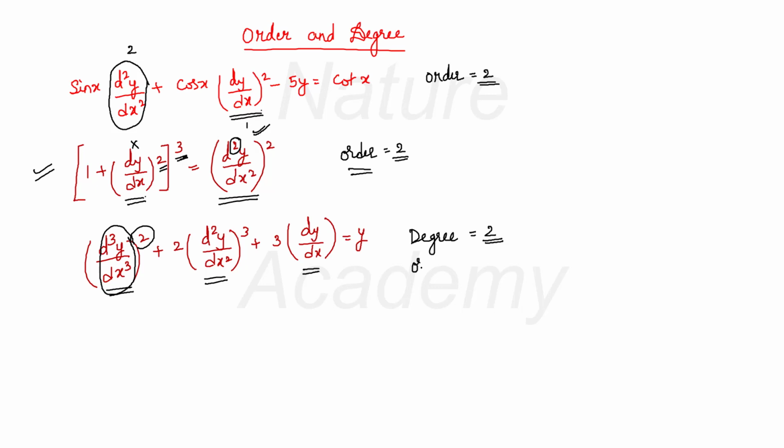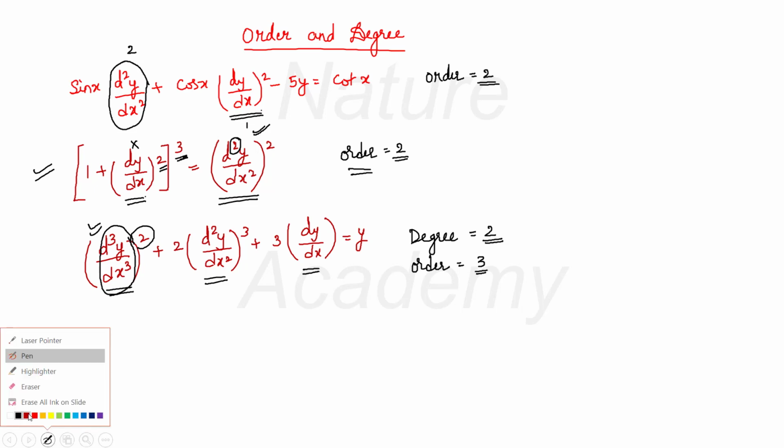And what will be the order for this differential equation? The highest order derivative is d cube y by dx cube. Therefore, the order will be the order of the highest order derivative, which is 3. Now, there is a condition to find the degree of a differential equation. The condition is that your powers of the derivative should be whole numbers. They can't be fractions. If it is a fraction, then you cannot find the degree of that differential equation easily.